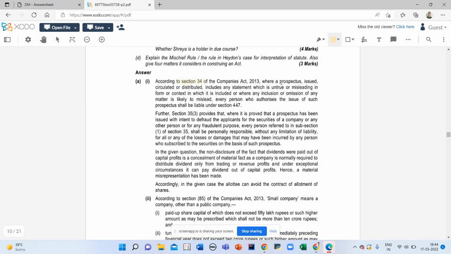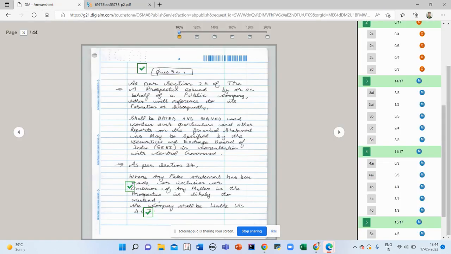As per section 34, you can read this, the statement is untrue or misleading, liable under. Then section 35 is mentioned, personally liable without limitation of liability for losses. And the conclusion is the allottee can avoid the contract. This was a 3 marks question. See, this point does not have a tick, so it means there was no mark for it. Section 34 I have explained.